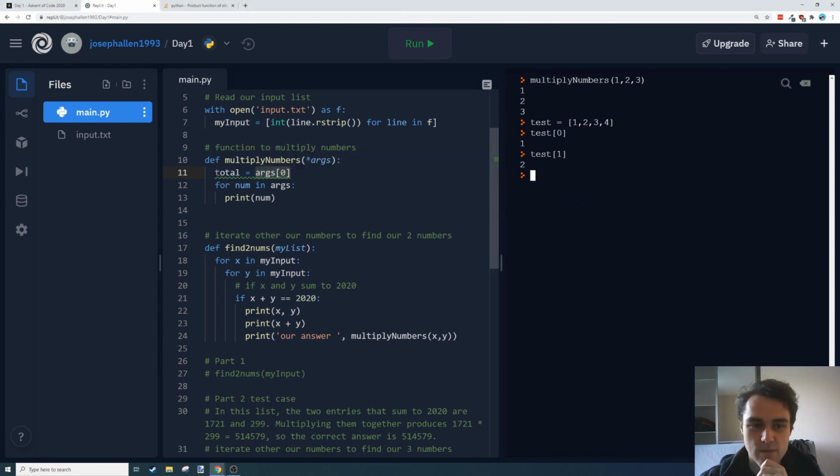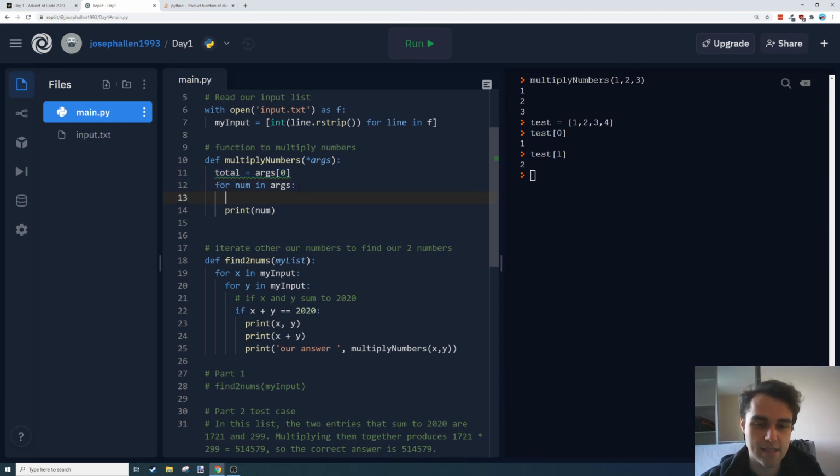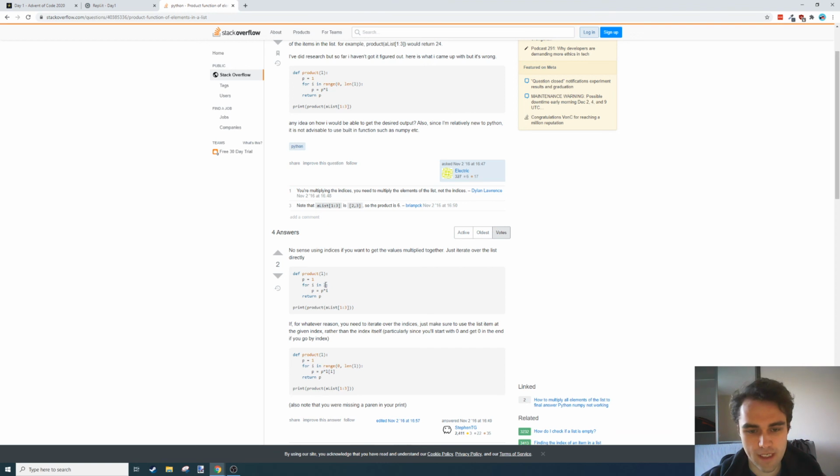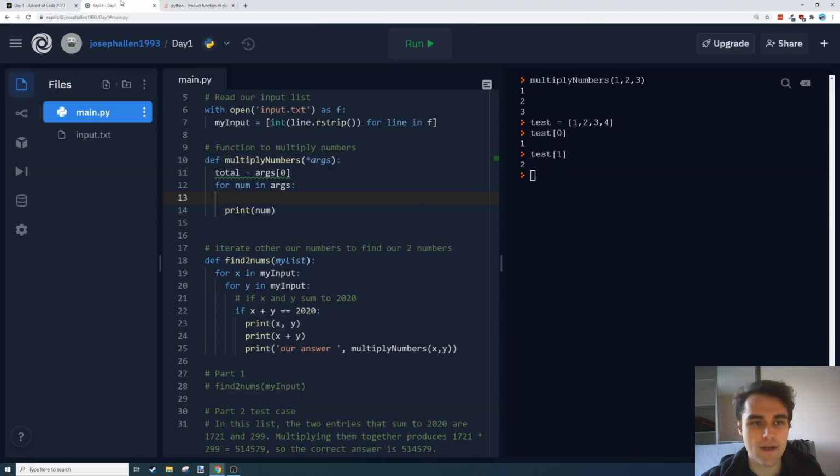So what we can do is assume that our first argument is a number that we're going to want to multiply by, which we're kind of safe in doing here because we'll never find a 0 for this case anyway. Then we're going to iterate over that. Oh, it needs to start with the second one. For i in L. Okay, I'm going to set this to 1 instead, and then I can do total equals num times total. So that should iterate over them and multiply for me.